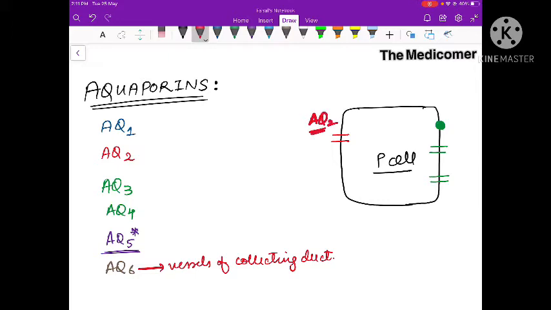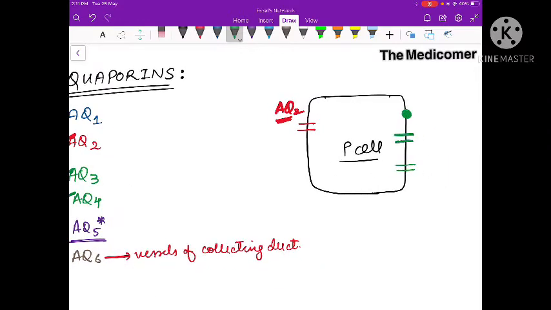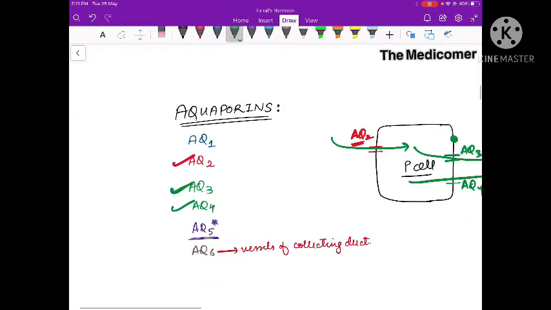This aquaporin 2 is expressed on the apical side of the P cell in the distal nephron on stimulation by ADH. Now aquaporin 3 and 4 are present on the same P cell but on the basolateral side. So this is aquaporin 3 and here it's aquaporin 4. They also cause absorption of water. Once water enters from here, then from there it will go through these aquaporins into the bloodstream.